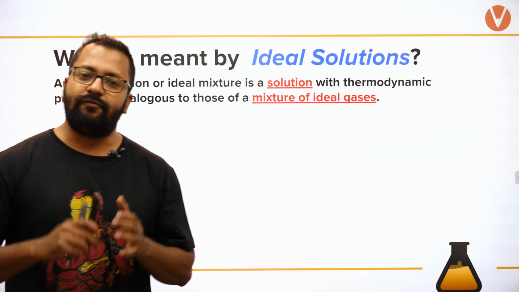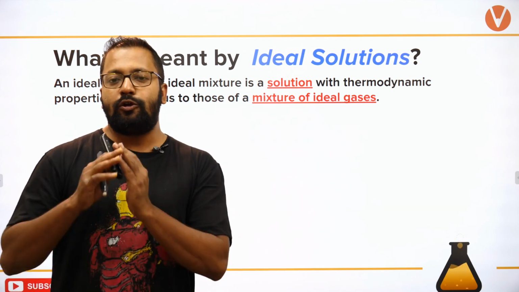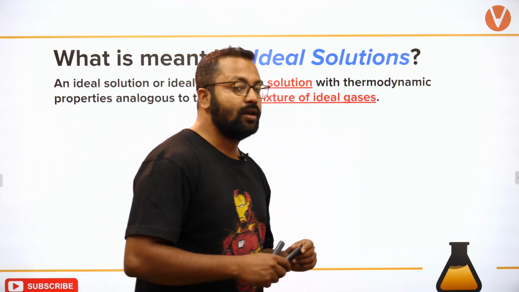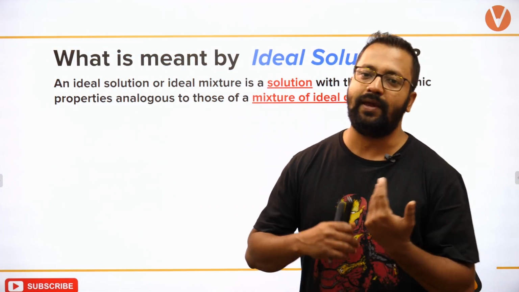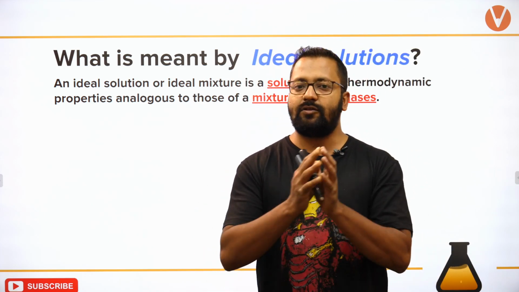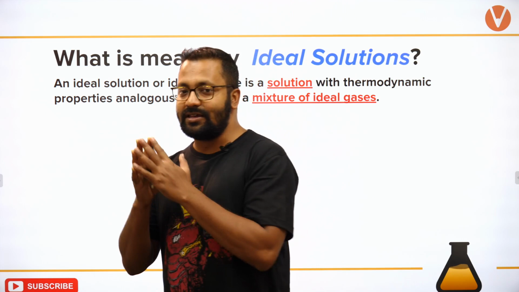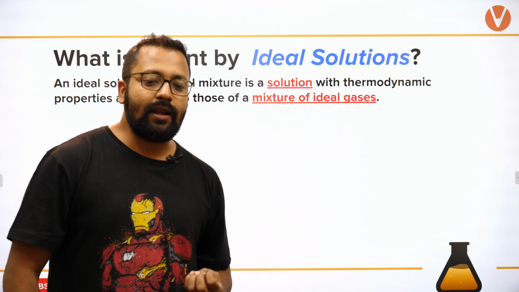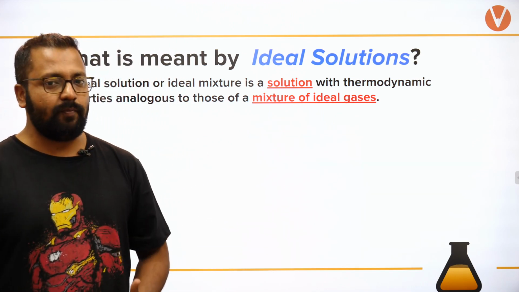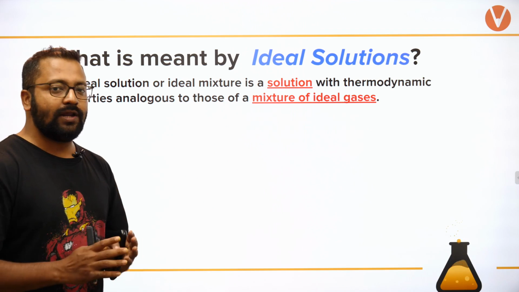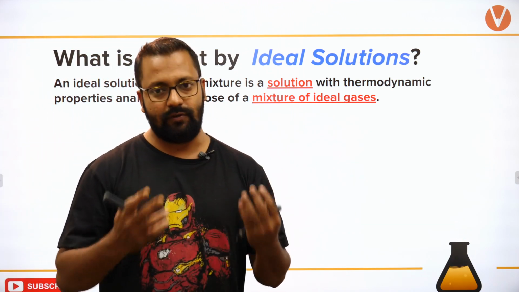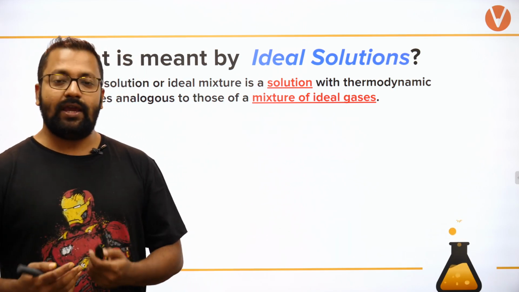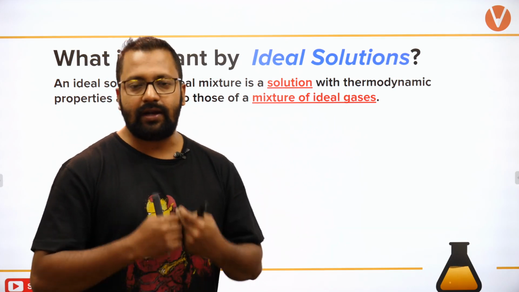An ideal solution is one which is very, very similar to an ideal gas in all properties. See, in the ideal gas that we take, we assume that all particles behave alike. If I take an ideal gas of hydrogen and an ideal gas of nitrogen, there is no difference between the molecules of nitrogen and hydrogen. Similarly, in an ideal solution, whichever two components are making it, there is absolutely no difference in the nature of interactions of these two particles. I'll get to that. There is one more consideration here, we'll get to that a little later.